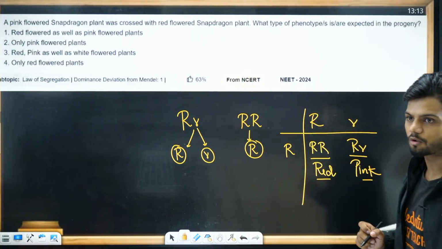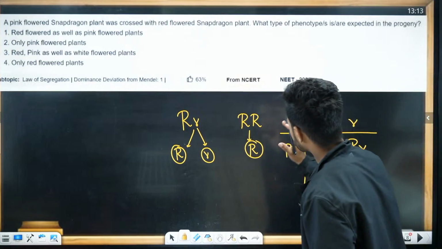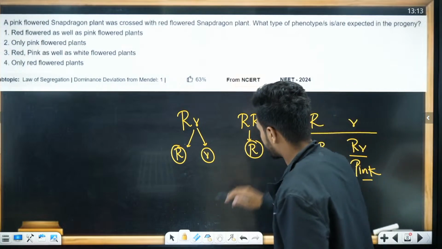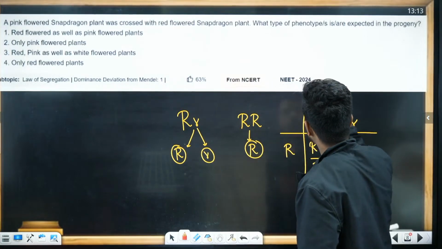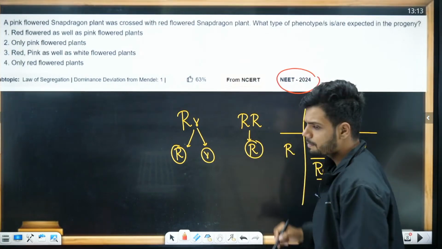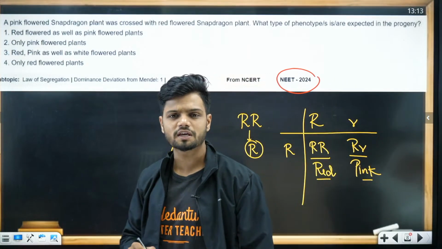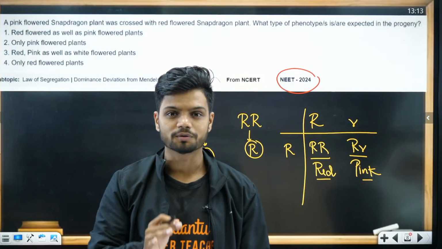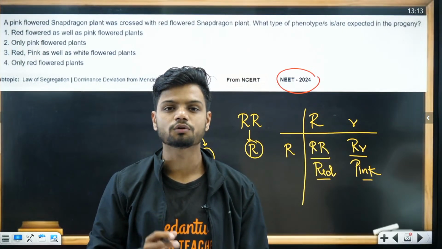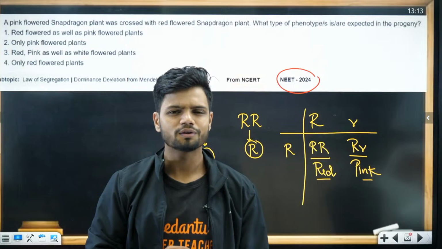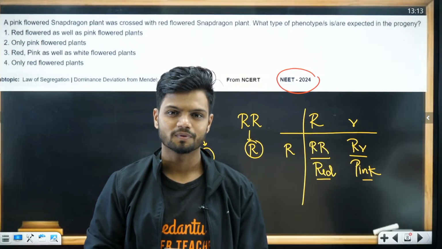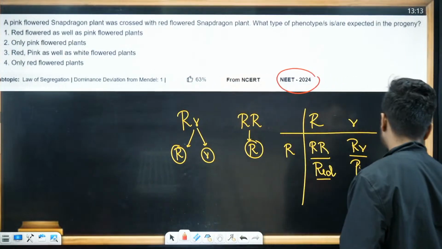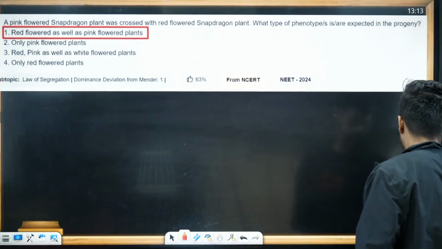Now students, this is the third question from NEET 2024 on this chapter. Do you know how many questions came from this particular chapter in your NEET 2024? Approximately 14 questions came from this chapter. Now you tell me how many marks. 14 questions means... Right. Right answer.